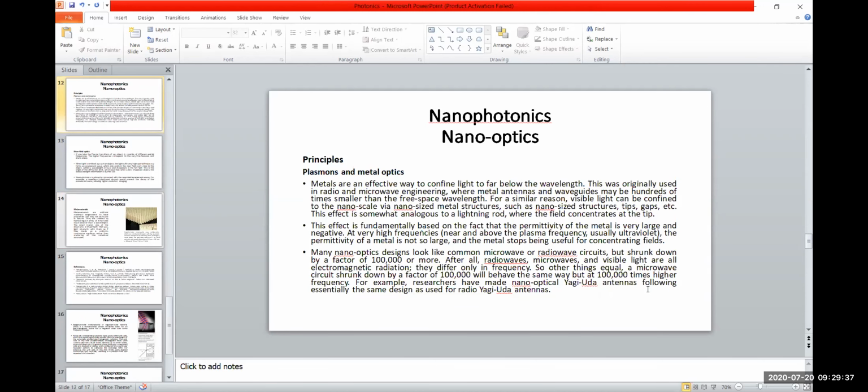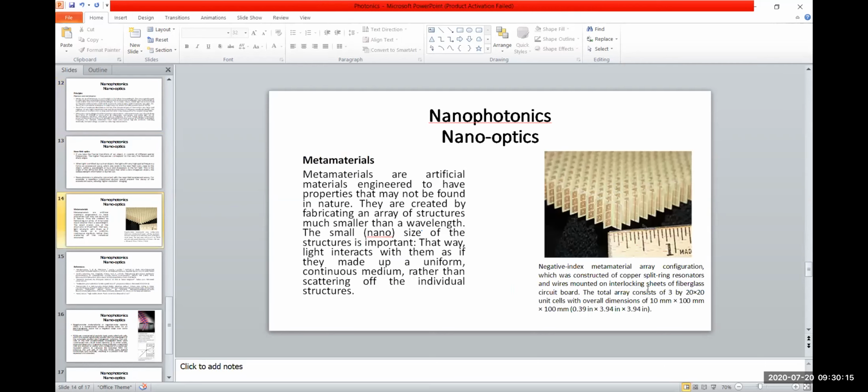In the second point, this fact is fundamentally based on the fact that the permittivity of the metal is very large and negative. And the third one is that many nano-optics designs look like common microwave or radio wave circuits, but shrunk down by a factor of 100,000 or more. After all, radio waves, microwaves, and visible light are all electromagnetic radiation in nature. They differ only in frequency. Okay, so that's why this happens. And you can go through this as well.